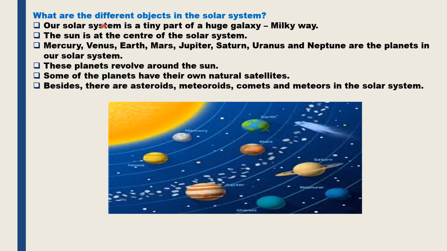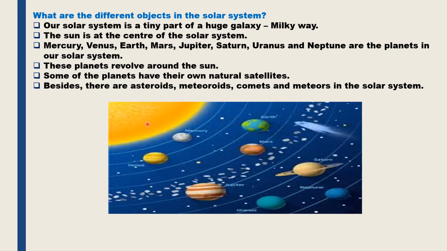What are the different objects in the solar system? The solar system consists of objects that interact with one another. So the solar system is a tiny part of the huge galaxy, and our galaxy is the Milky Way. Our solar system lies in the Milky Way. The sun is the center of the solar system.